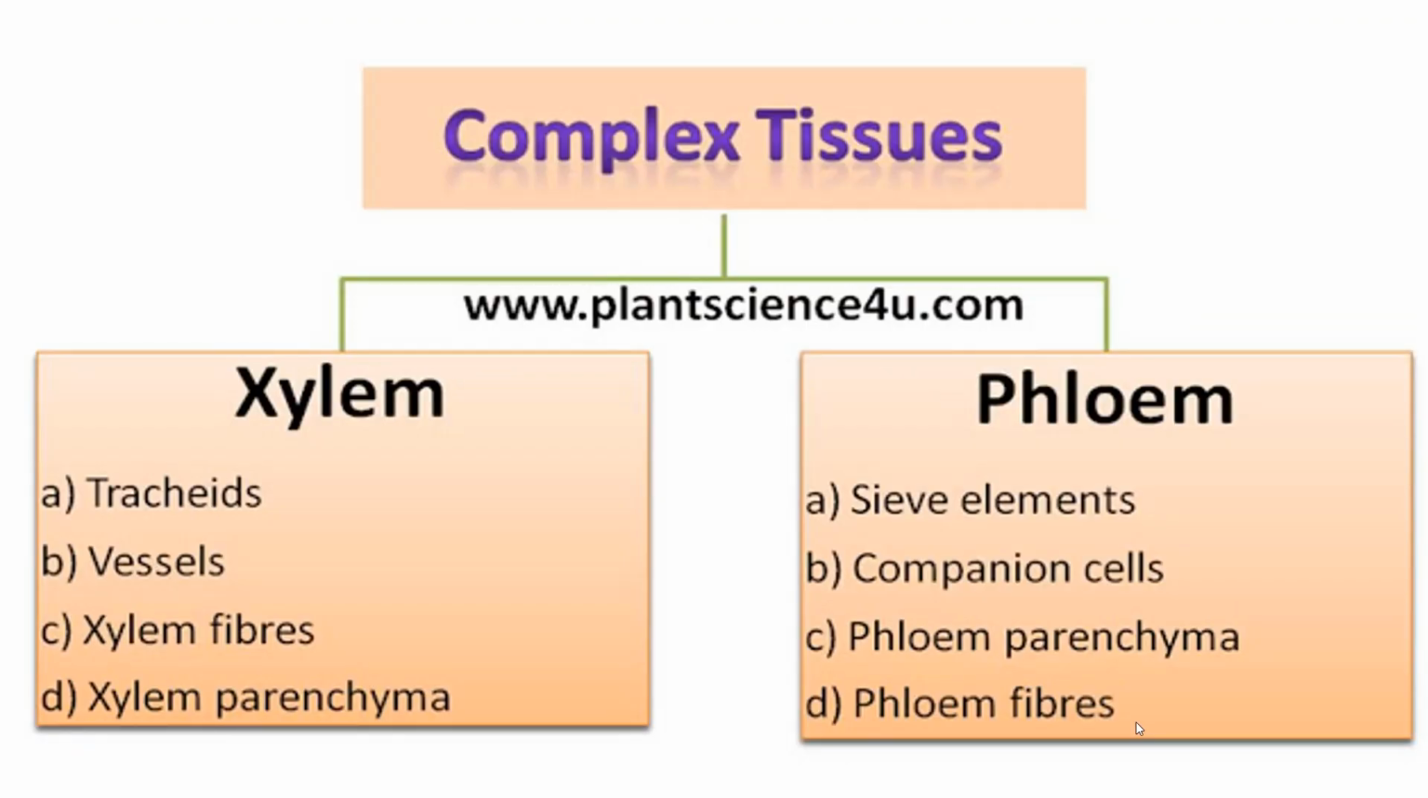Complex tissues, xylem and phloem, have more than one type of cell. What are the cells? They have different cell components. Xylem has tracheids, vessels, xylem fibers, and xylem parenchyma, whereas phloem has sieve elements or sieve tubes, companion cells, phloem parenchyma and phloem fiber. So you can see there are four different types of cells present in xylem and phloem. That's why xylem and phloem are complex permanent tissues.